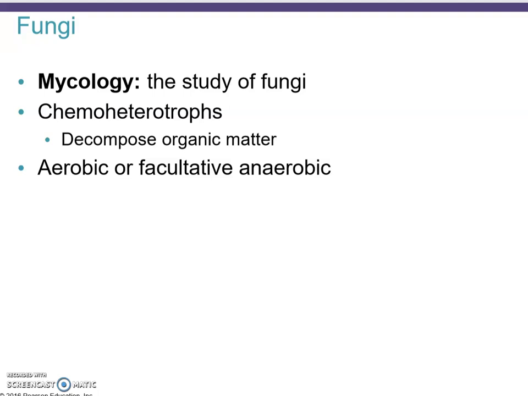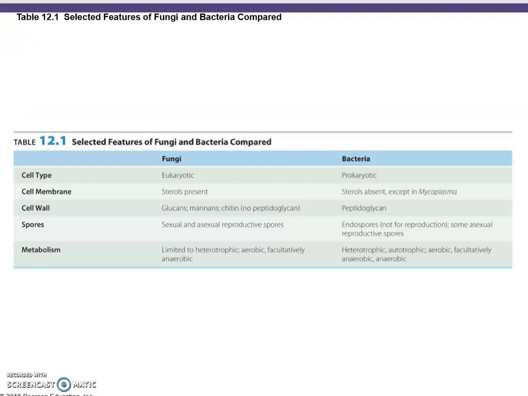In terms of oxygen requirement, they are either aerobic or facultative anaerobic. In this table, you can see the main profile of fungi versus bacteria. The cell type of the fungi, of course, they are eukaryotes. They do have sterols in the cell membrane. The cell wall is chitin. That's something you wouldn't find in bacteria. And the spores, we have sexual and asexual reproduction possible in fungi. And the metabolism, as we mentioned, is heterotrophic, aerobic, or facultative anaerobic.